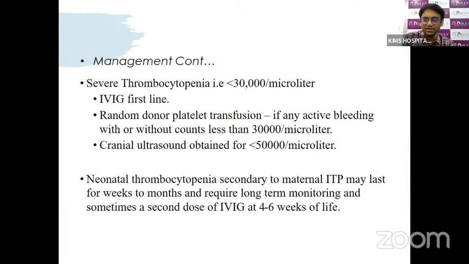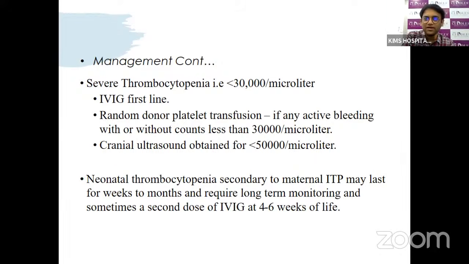If the platelet count is less than 50,000, we always routinely obtain a cranial ultrasonography in order to look for any bleeds. Neonatal thrombocytopenia secondary to NAIT usually gets resolved in 1 to 2 weeks. But in the case of neonatal thrombocytopenia secondary to maternal ITP, this neonatal autoimmune thrombocytopenia can last weeks to months, and sometimes may require a second dose of IVIG around 4 to 6 weeks.